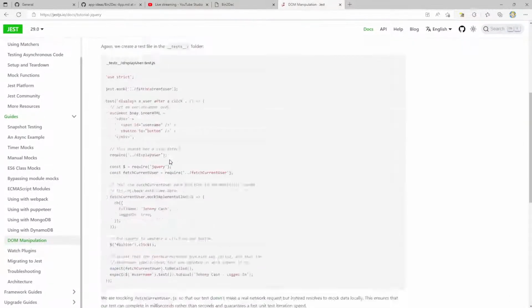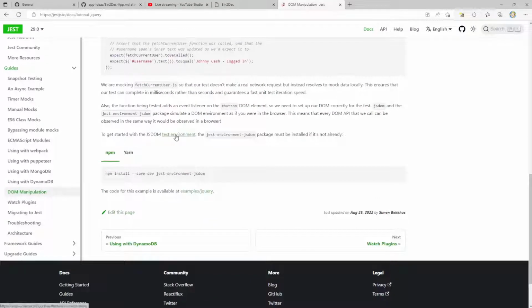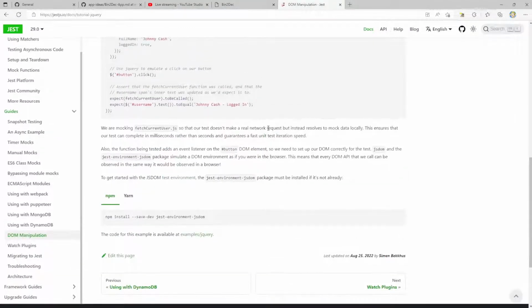What is this for? To get started with the JS DOM environment. Also, the function being tested has an event listener on the button DOM element, so we need to set up our DOM correctly for the test. JS DOM in the Jest environment simulates a DOM environment as if you were in the browser.